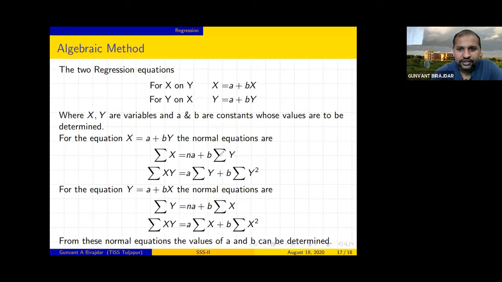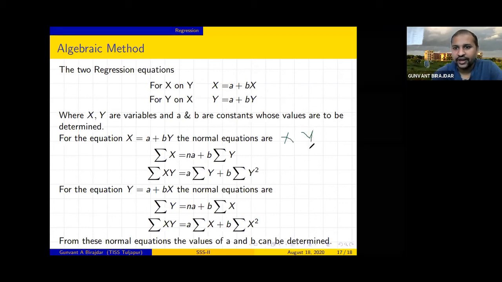Because you have the data x, you have the data y, there may be some numbers. It is very difficult to write this way. So suppose you will have a set of data x, and you will have a set of data y.